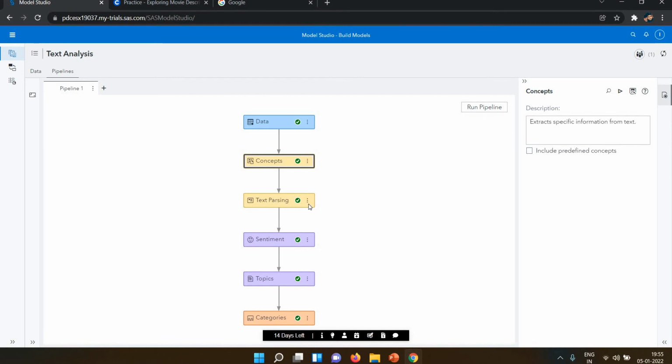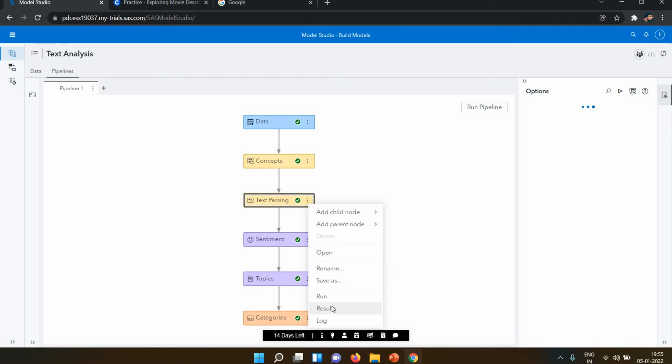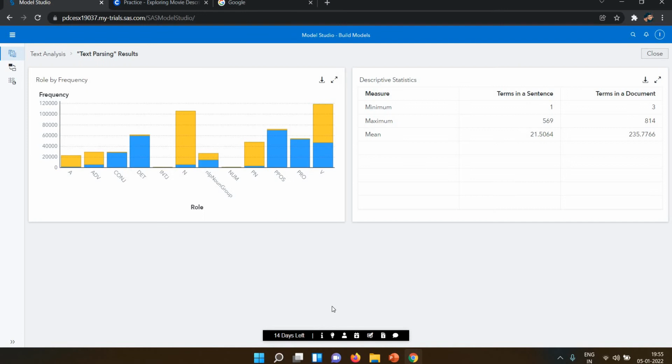Then we have done the text parsing here. So let's see the result in the text parsing. In the text parsing, now you can see here role by frequency. This is about the product. Okay, so let's discuss the descriptive statistics.